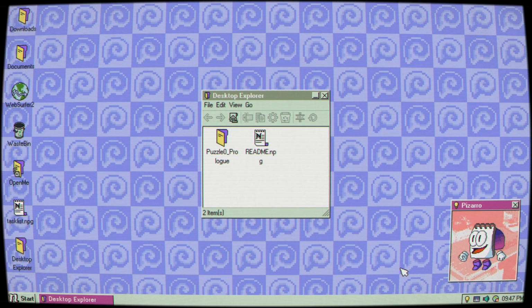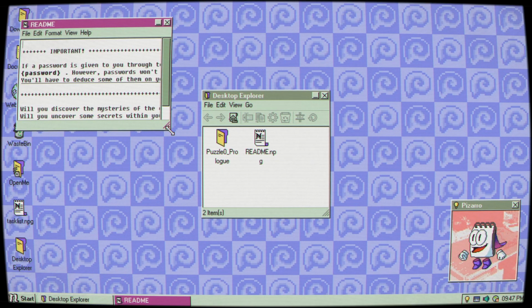Good luck. So this is kind of the concept of the game. It's all a whole bunch of puzzles to kind of describe or discover what's happening here and discover the story. I'll breeze through the first parts of it because, like I said, I already did it, but let's see. The README.